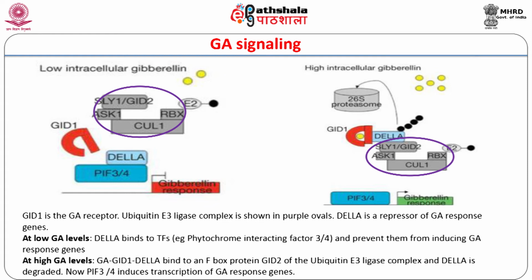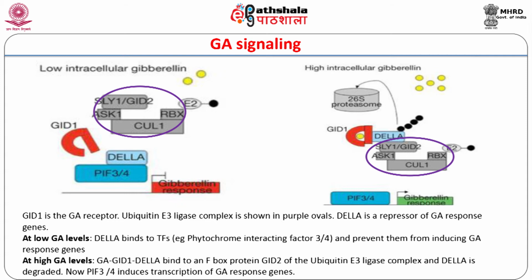When the concentration of bioactive GA is low, GA response genes are not expressed due to the binding of transcription factors like phytochrome interacting factors PIF3 and 4 to DELLA proteins instead of binding to the promoters of GA response genes. When GA concentration increases, it binds to its receptor GID1.